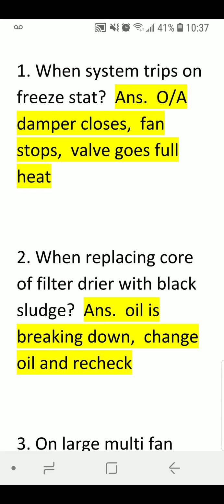Answer: outdoor air damper closes, fan stops, and valve goes full heat. Should be what happens when the system trips on freeze stat.